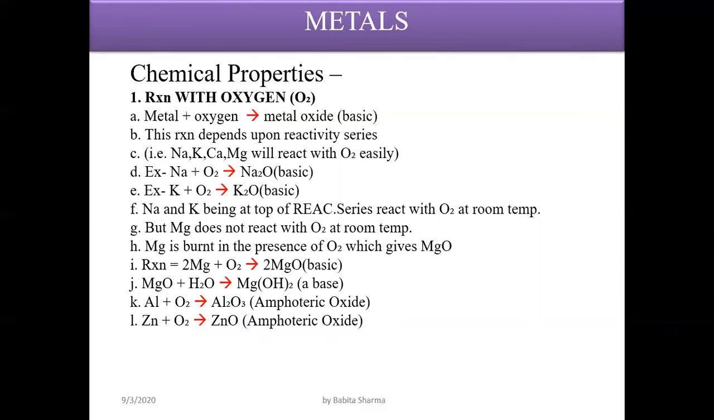When aluminium and zinc react with oxygen, they form aluminium oxide and zinc oxide. These oxides are amphoteric in nature, meaning they have both acidic as well as basic nature.